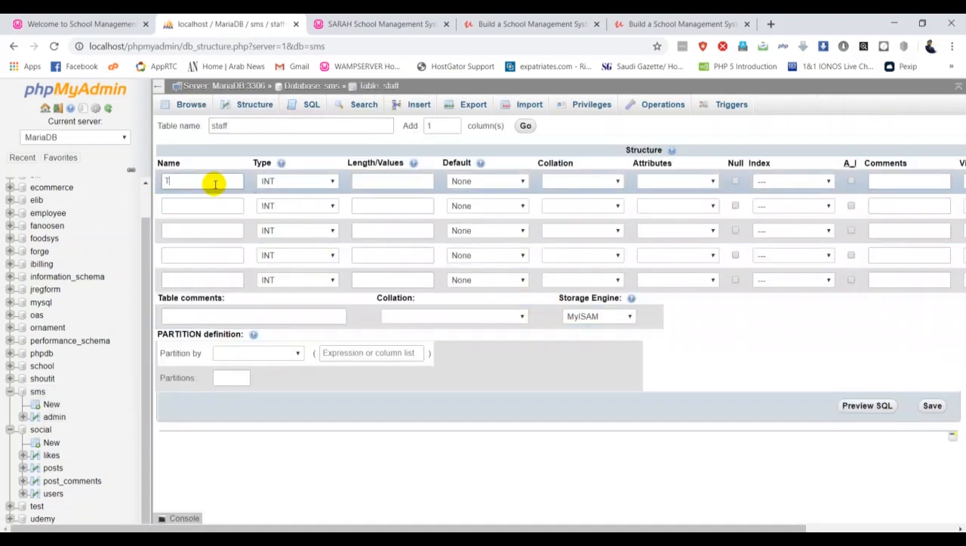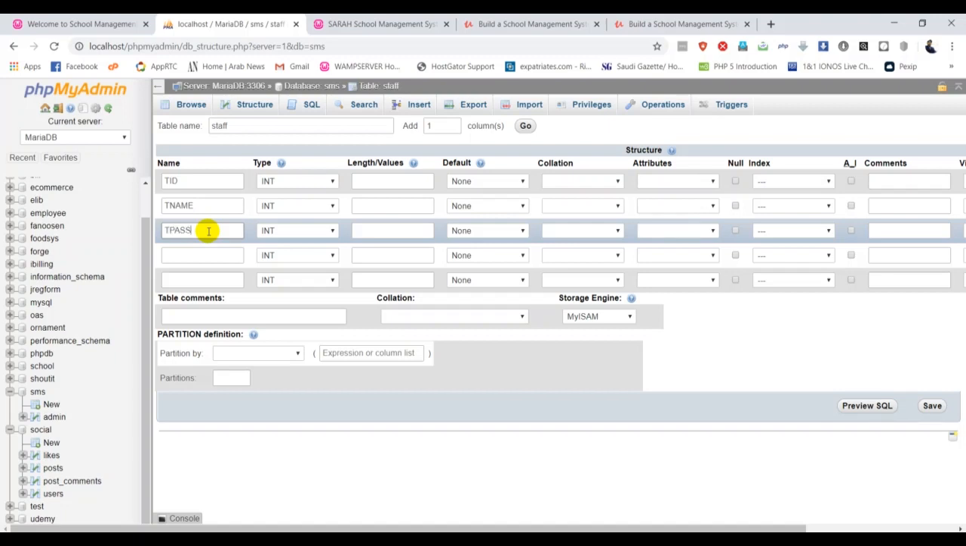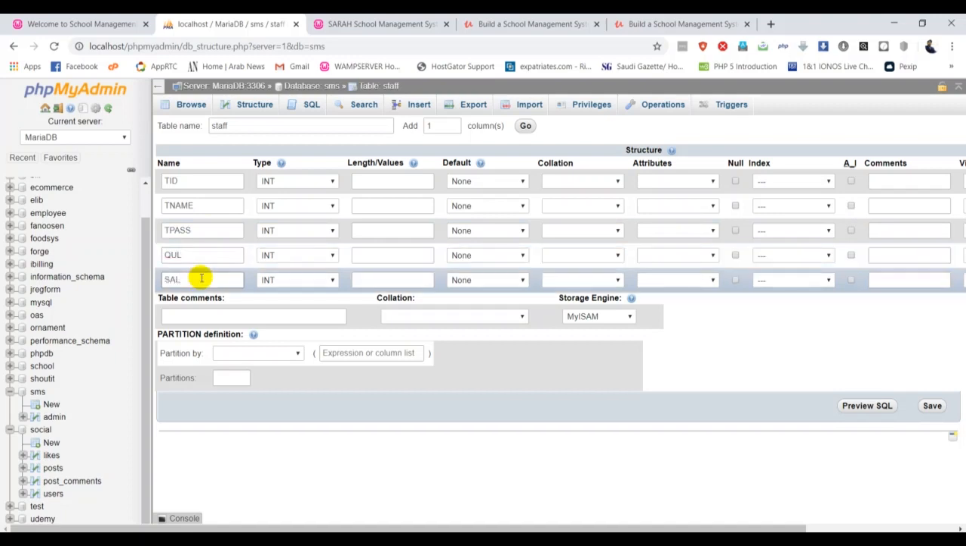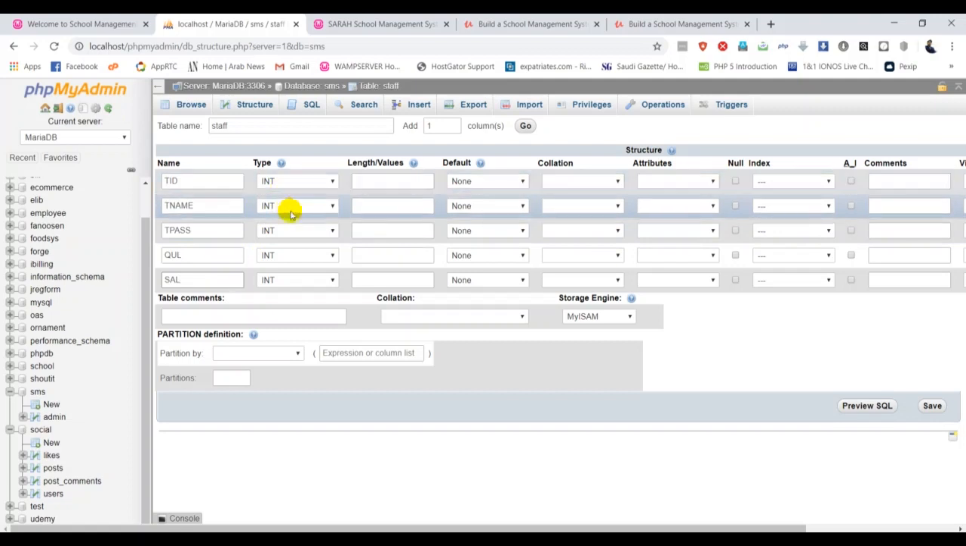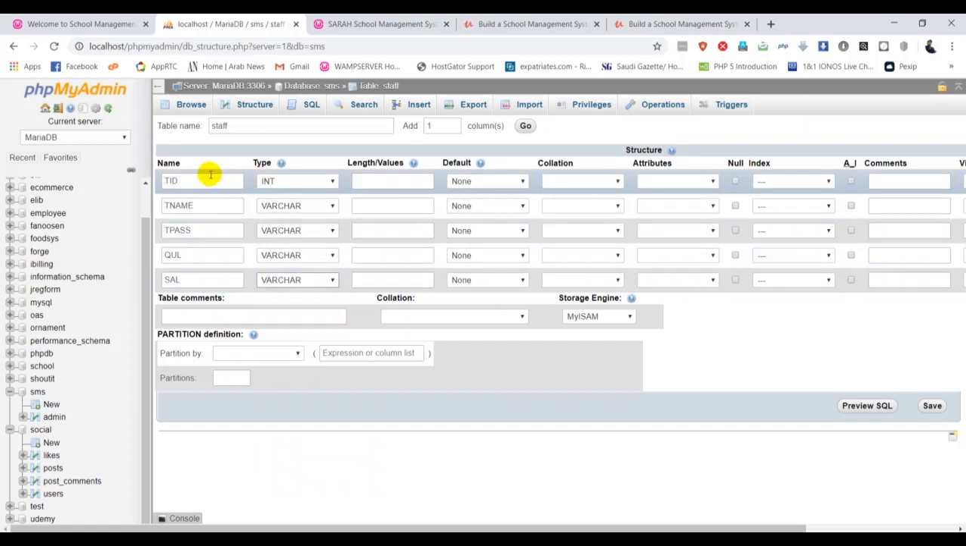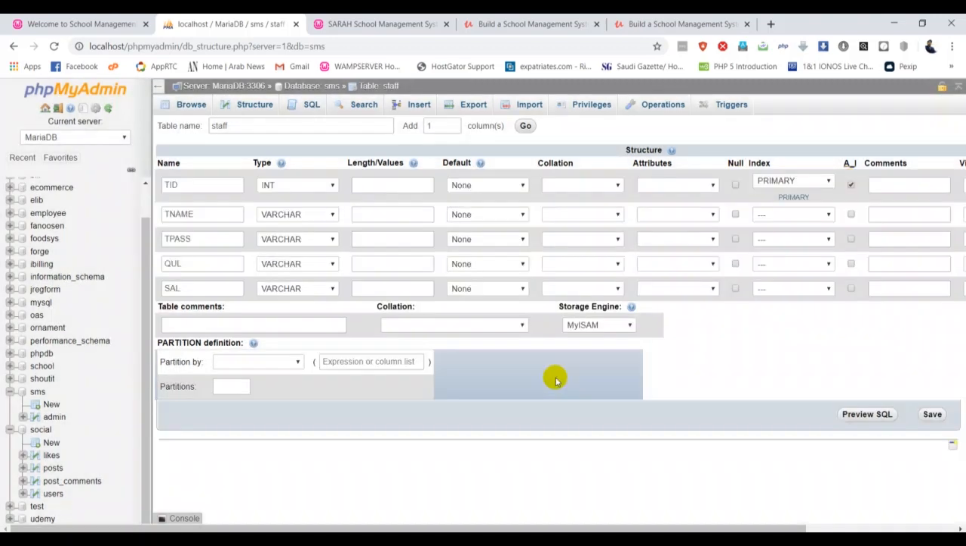So for the teacher ID I'm putting TID, then TNAME for the teachers, then TPAS, okay, guys, and we need the qualification of the teacher, then the salary. So this is varchar, there's nothing else. Keep it like that, and only TID is integer, otherwise we have to change the type. And I'm always telling you, the first one is the auto increment TID, because we don't want conflicts with each other. That's the reason. Now everything is fine.